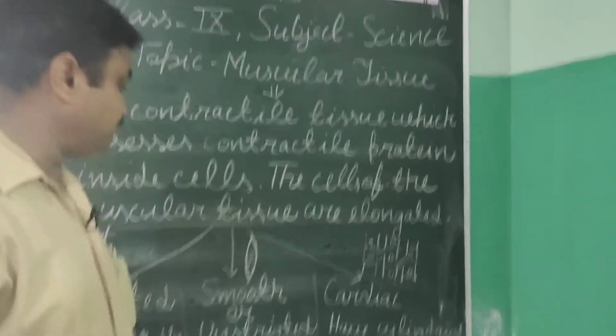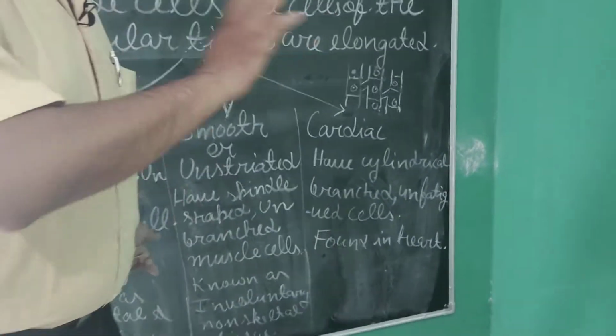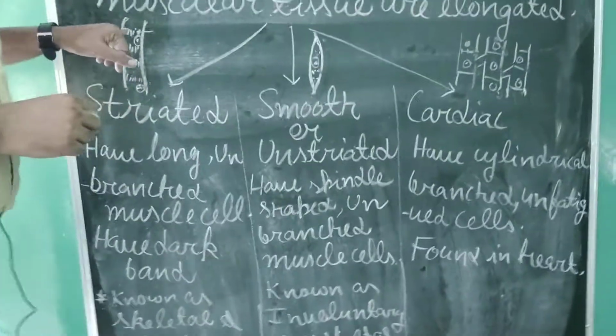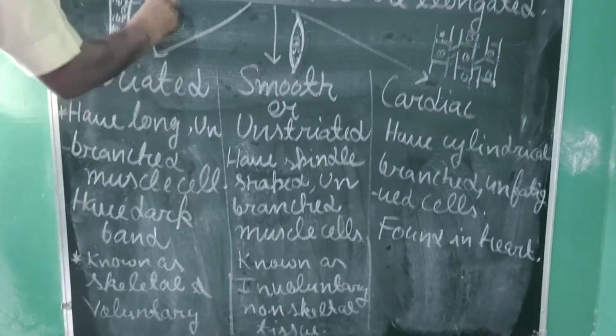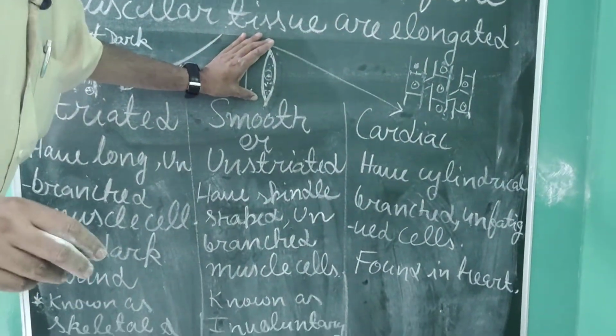Next is smooth muscular tissue, or unstriated, because they don't have the striations or dark band-like structures. What they have is a spindle shape.